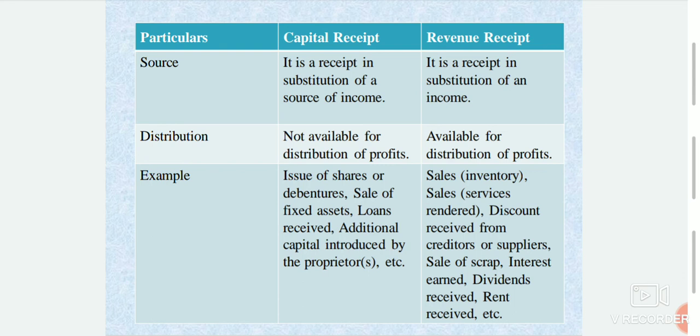An example of capital receipts: issue of shares or debentures, sale of fixed assets, loans received, additional capital introduced by the proprietors. Then revenue receipts: sales inventory, sales, services rendered, discount received from creditors or suppliers, sale of scrap, interest earned, dividend received, rent received, etc.